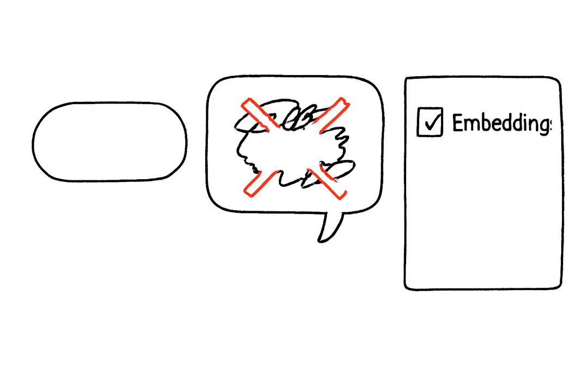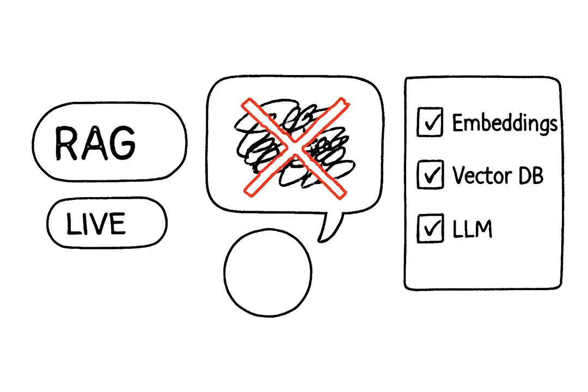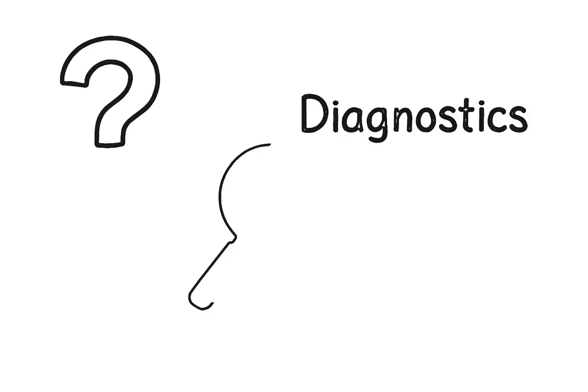Your RAG system is live, but the answers are wrong, completely made up. You've done everything right. The best embeddings, a fast vector database, a powerful LLM. So why is it failing?